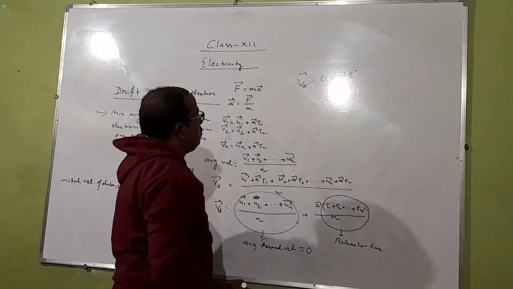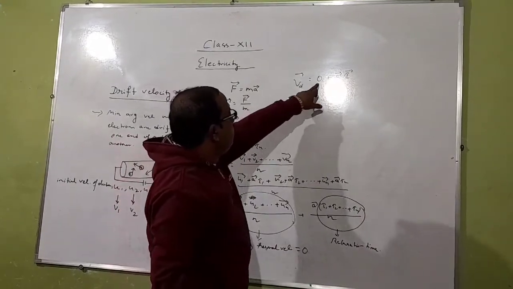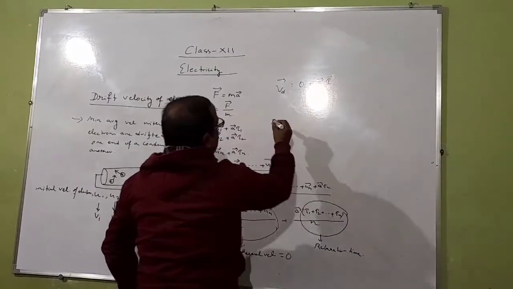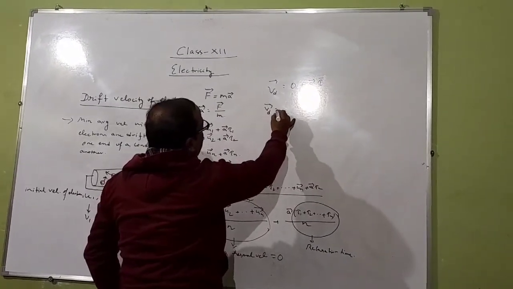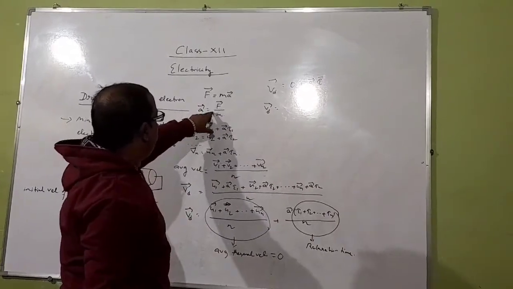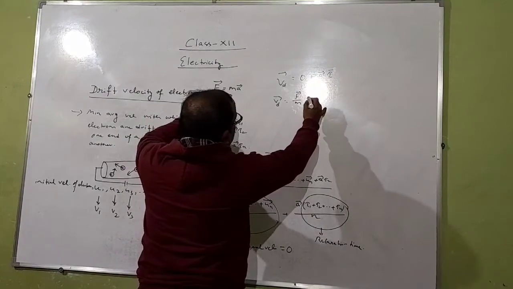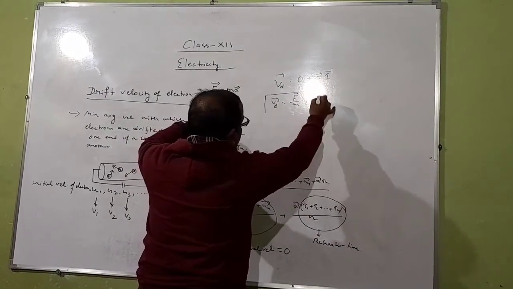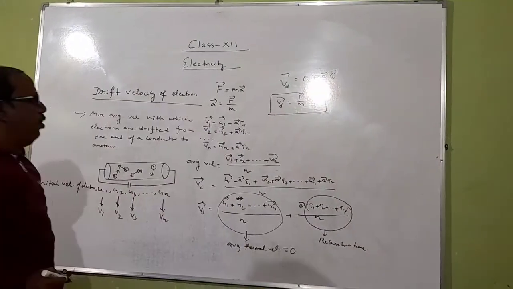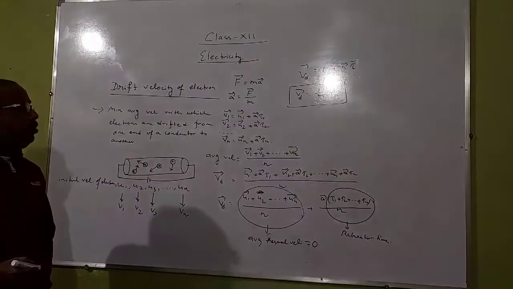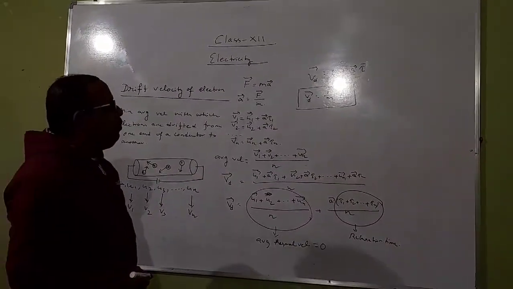So this is Vd equal to 0 plus a tau bar. We put the bar over here. So Vd is equal to a, and the value of a is F by m, into tau, and that is the expression for drift velocity of electron. So drift velocity of electron is equal to F by m into tau.